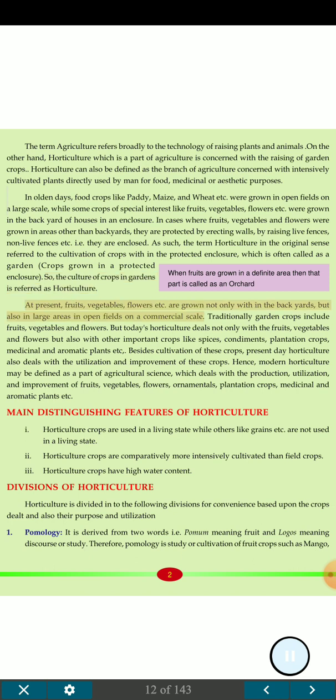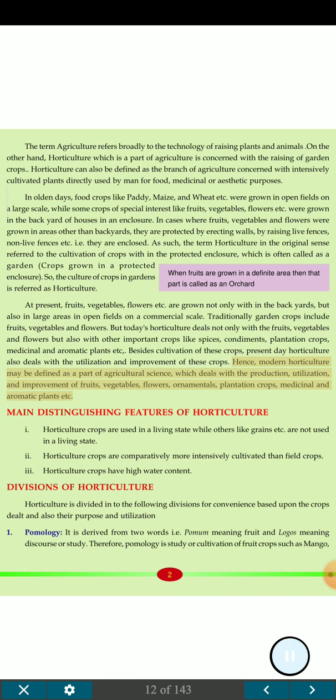At present, fruits, vegetables, flowers etc. are grown not only within the backyards, but also in large areas in open fields on a commercial scale. Traditionally, garden crops include fruits, vegetables and flowers. But today's horticulture deals not only with the fruits, vegetables and flowers but also with other important crops like spices, condiments, plantation crops, medicinal and aromatic plants etc. Besides cultivation of these crops, present-day horticulture also deals with the utilization and improvement of these crops.